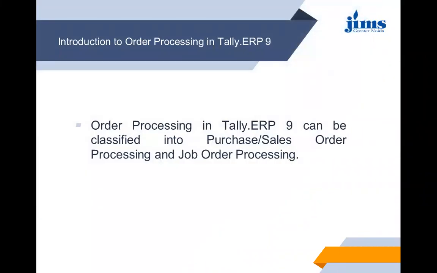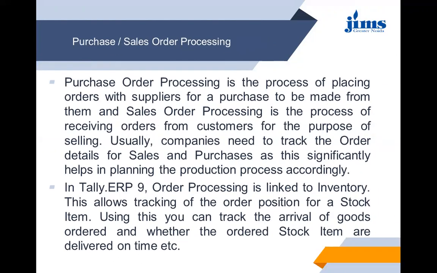Order processing in Tally ERP9 can be classified into purchase order processing, sales order processing and job order processing. Purchase order processing is the process of placing orders with suppliers for the purchase to be made from them, and sales order processing is the process of receiving orders from customers for the purpose of sale. Usually, companies need to track the order details for sales and purchases, and this significantly helps in planning the production process accordingly. Similarly, with the sales order processing.